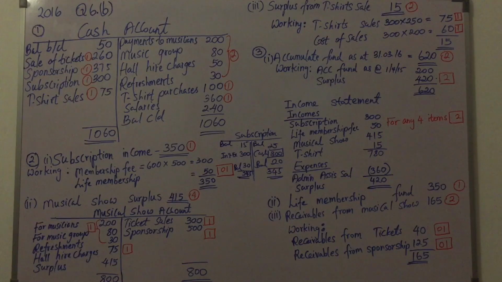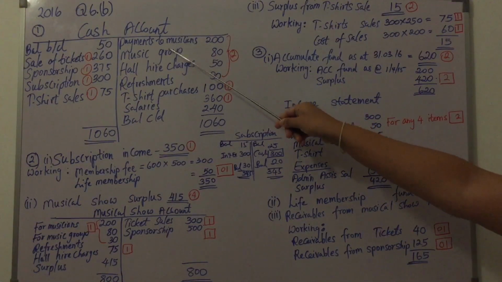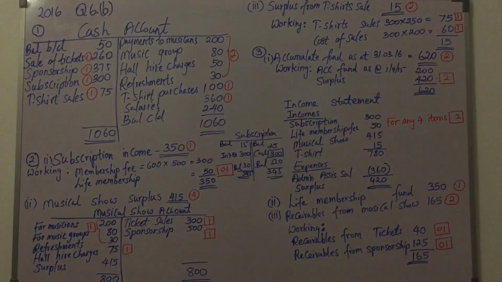And then payments to musicians, 5 singers paid at 40,000 rupees each, which is 200,000. For musicians, if they have paid 200,000, it is a cash outflow. So you need to credit the cash account, payments to musicians 200. And again, you need to debit that to the musical show account as it is an expense. And then the next one, music group 80,000. Music group, that is also an expense. So you need to debit the musical show and credit the cash account.